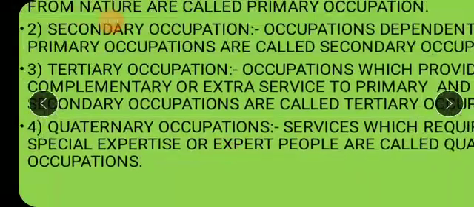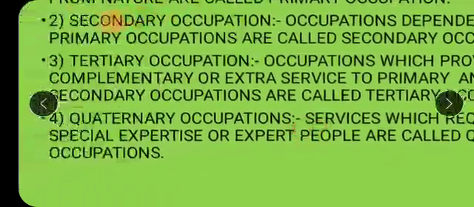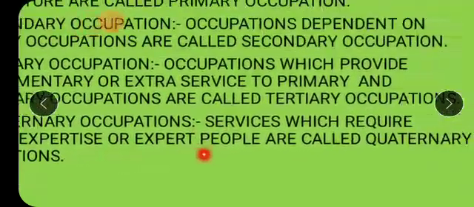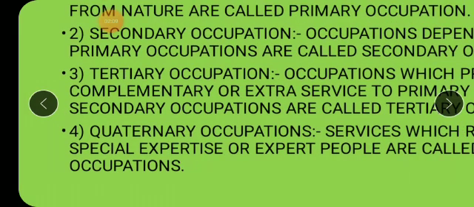Quaternary occupation. Now, this is the special occupation. Why special? Because you need special expert people here. Services which require what, children? Special expertise or expert people, they are said to be the quaternary occupations. Let's take the example of doctors, lawyers. It comes under what, children? Quaternary occupation, because there you need a special skill, isn't it? I cannot become a doctor, isn't it? A doctor can become a teacher, but I cannot become a doctor. So there you need special expertise. You have to study, you have to gain knowledge, then only you can come under quaternary occupation.